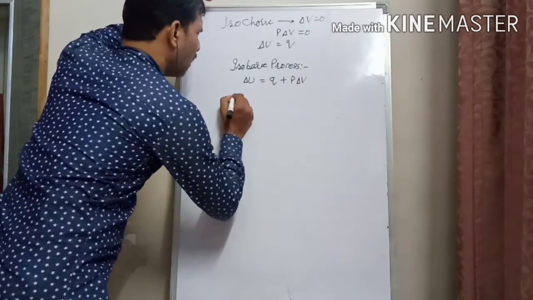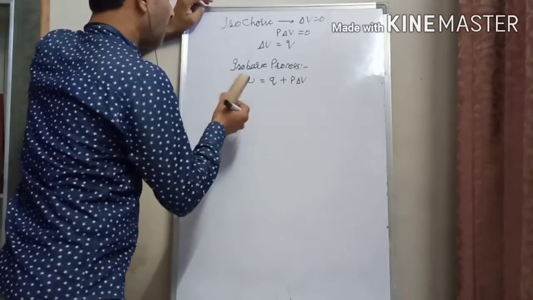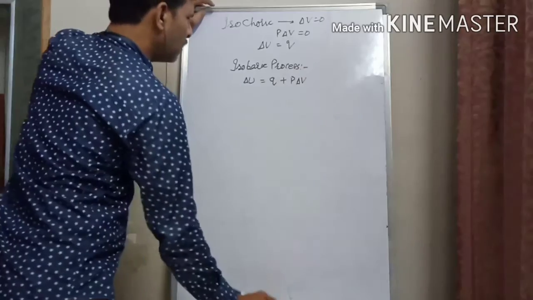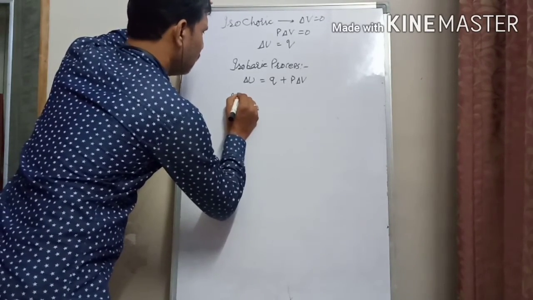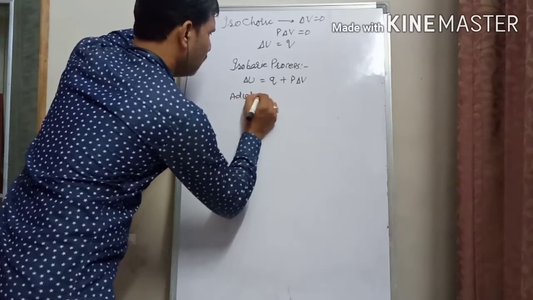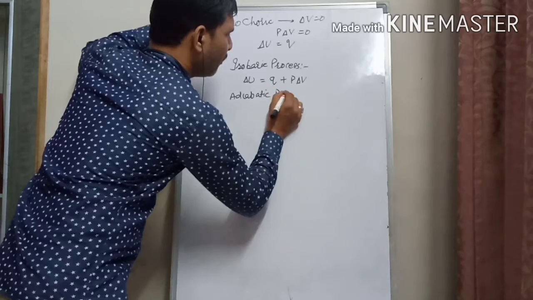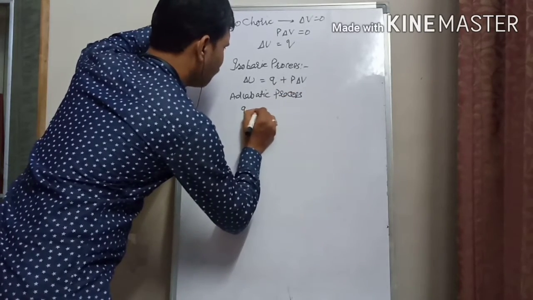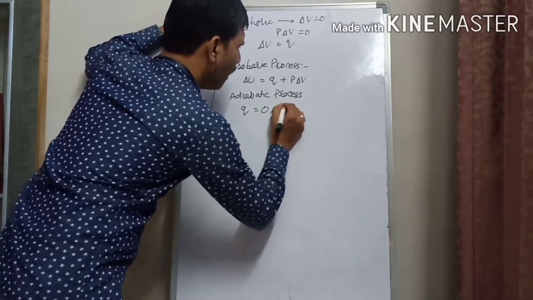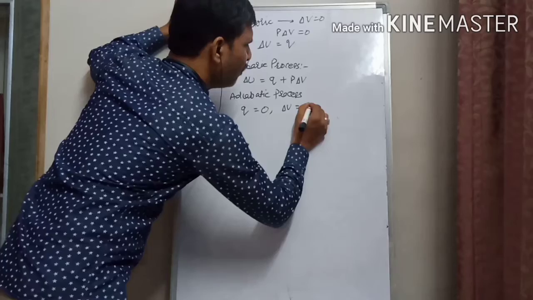As far as the adiabatic process is concerned, Q will be 0 and delta U will be equal to plus or minus W adiabatic.